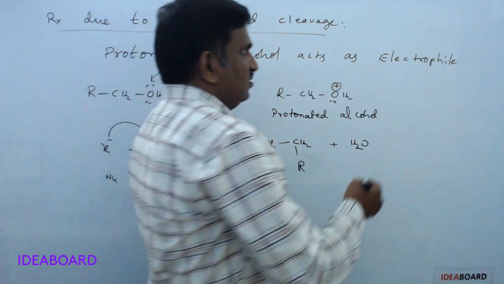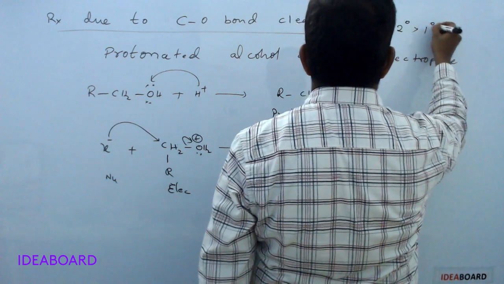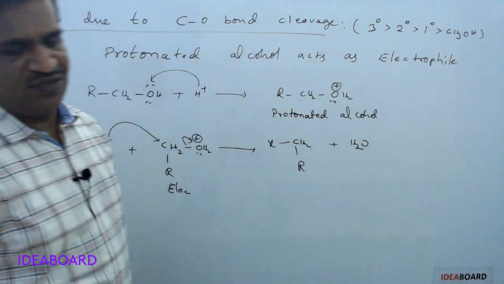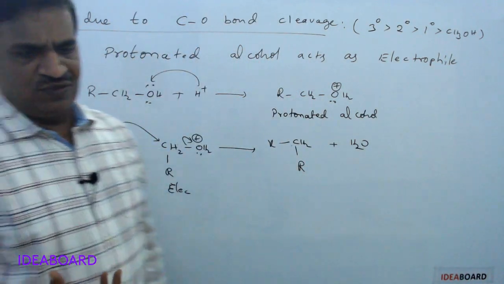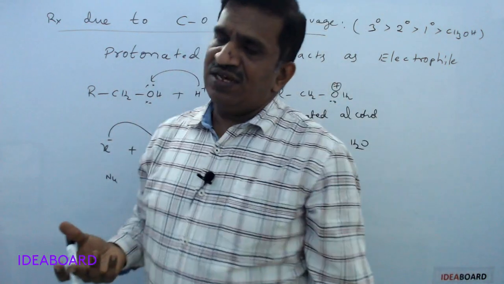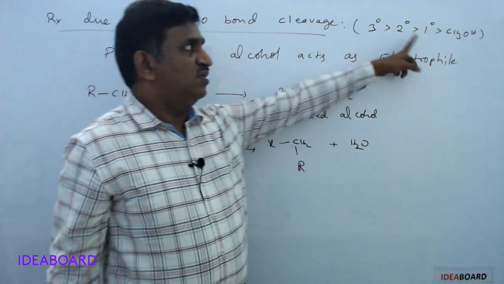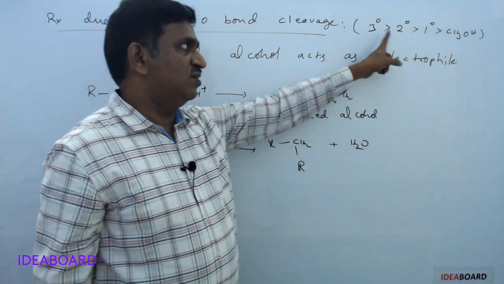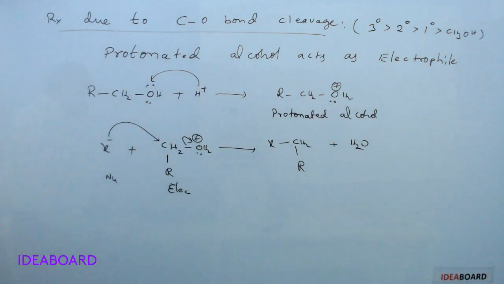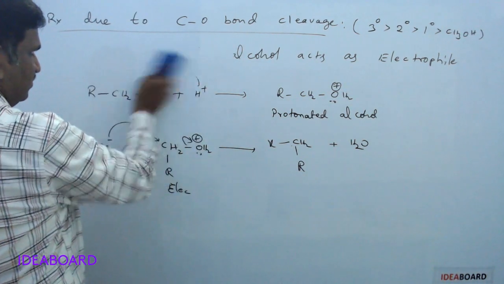Mainly in these reactions, the reactivity order is tertiary alcohols greater than secondary, greater than primary, greater than methyl alcohol. Generally, in OH bond dissociation reactions, we said methyl alcohol greater than primary, greater than secondary, greater than tertiary. But in CO bond dissociation, tertiary alcohols are more reactive than secondary, which is more reactive than primary, more reactive than methyl alcohol. And in this we will see the first type of reactions.